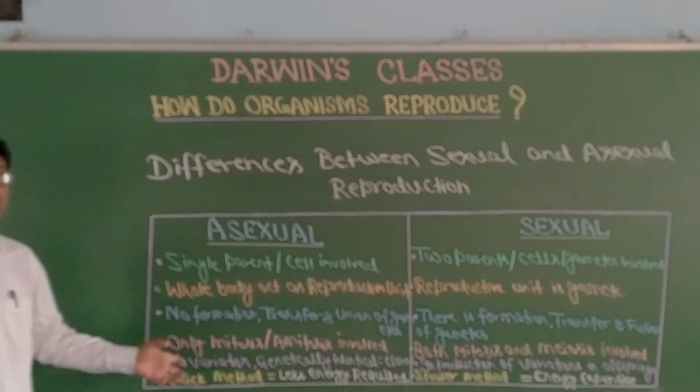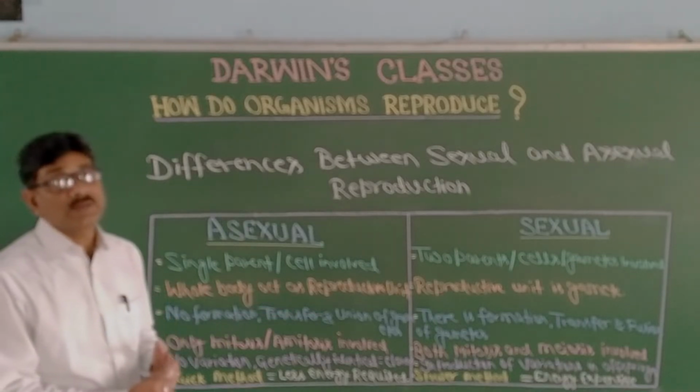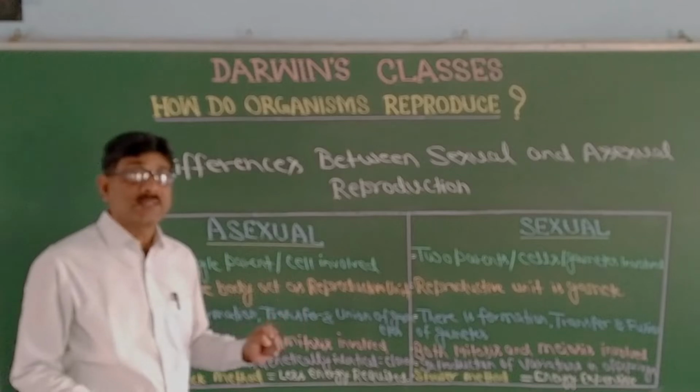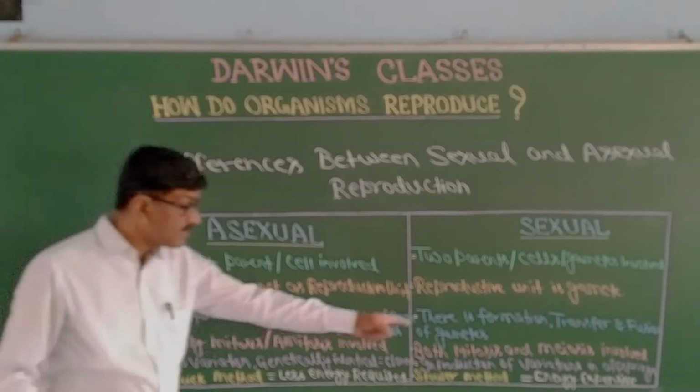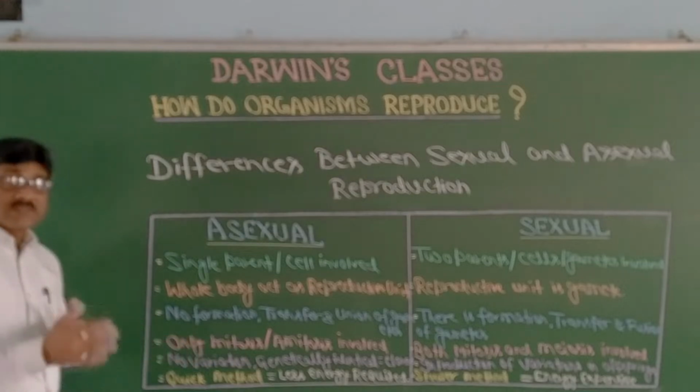Asexual is a quick, fast method. Sexual is a slower method, as the process is complex, and as the process is complex it is more energy expensive, whereas asexual is less energy expensive.